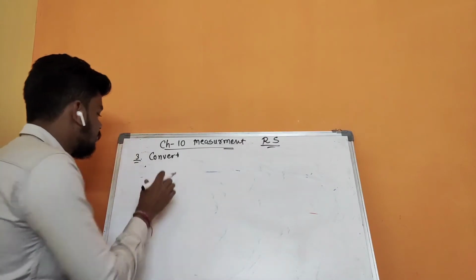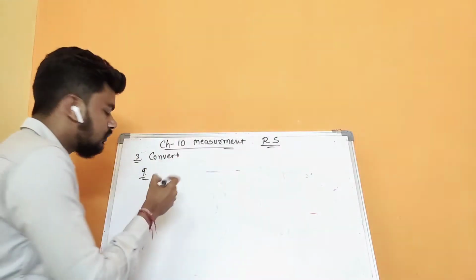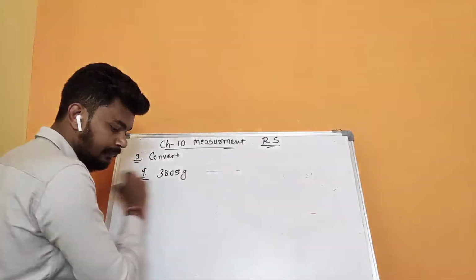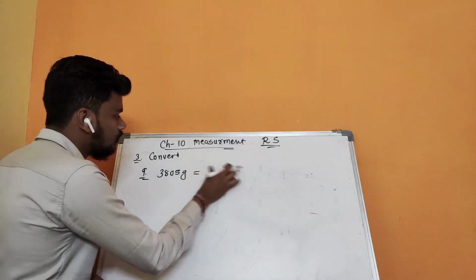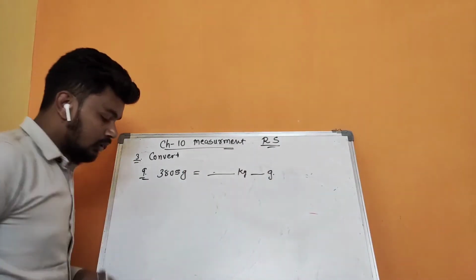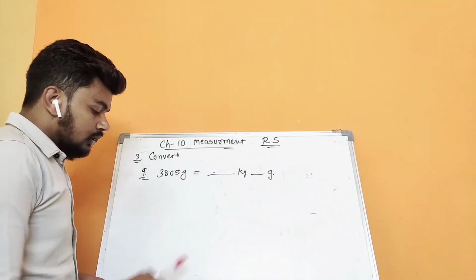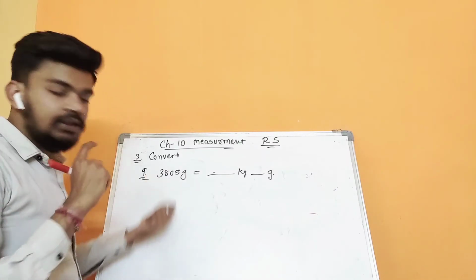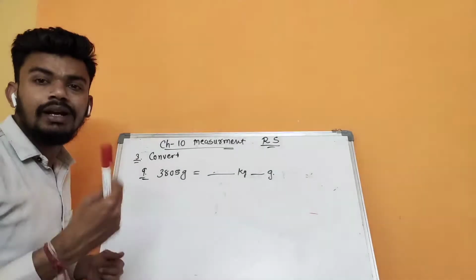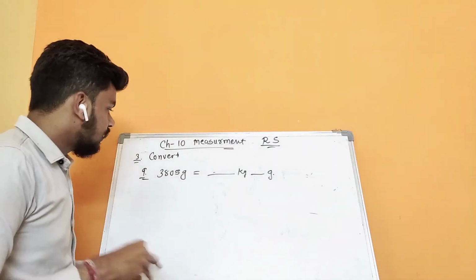This type of question we have also seen in the textbook, and let me revise this kind of question. 3805 grams converted into kg and grams. In centimeter and meter I did the first method, so in this one I will do the second method, which is the division method.